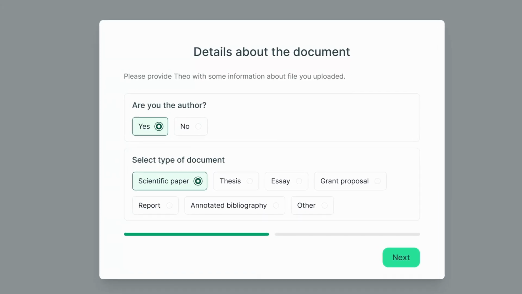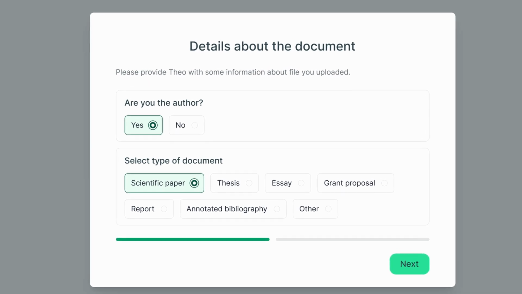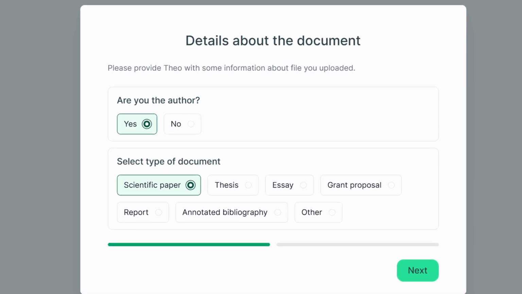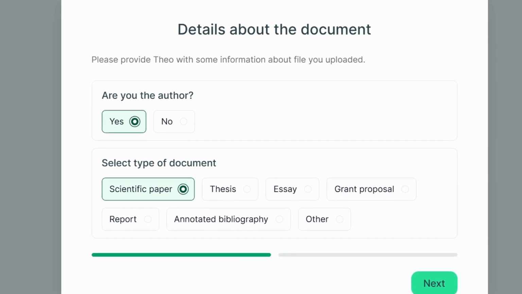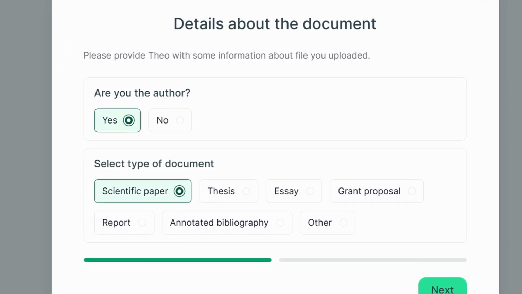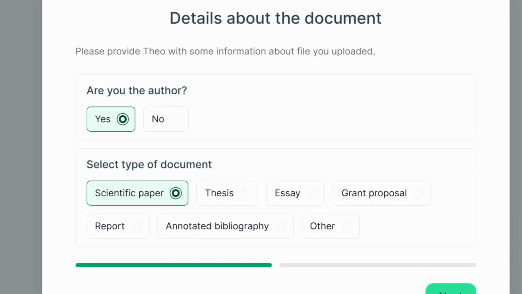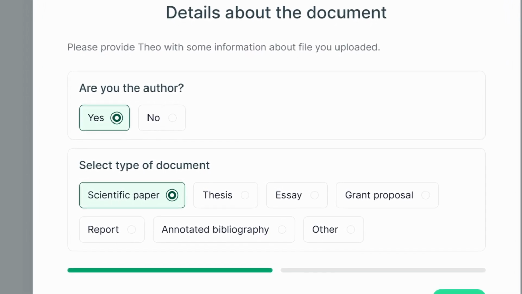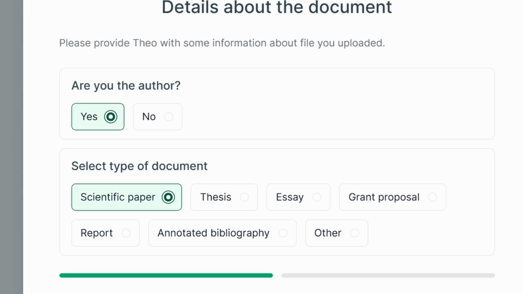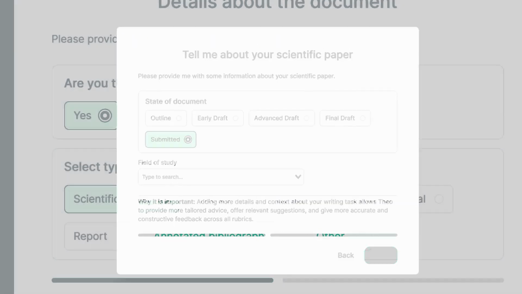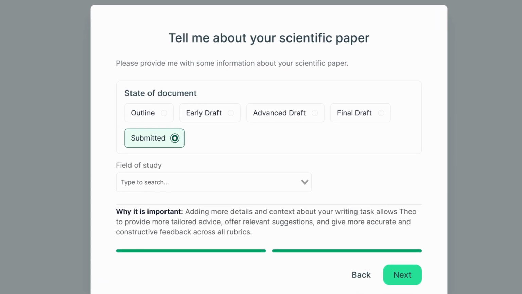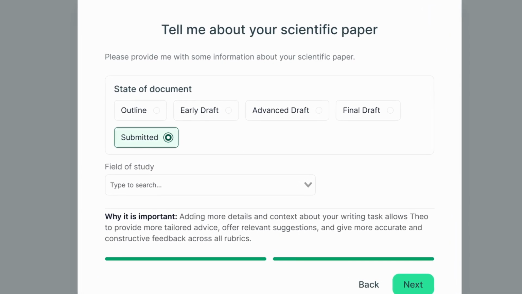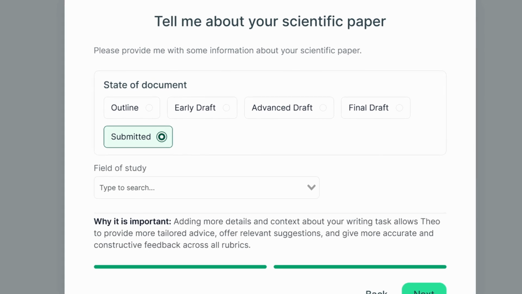It'll ask you a couple different questions, details about the document, such as are you the author? And then a part that I really like here is select the type of document. So this could be a scientific paper, a thesis, an essay, a grant proposal. That could be very useful. A report, like a business report, annotated bibliography, or something else. This really helps to define the prompt. Remember, in the background, this is also using an advanced prompt formula. But the cool thing is that just by answering a couple of questions, it creates this all for you.